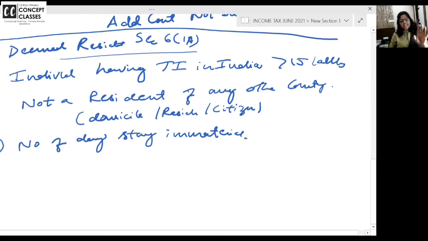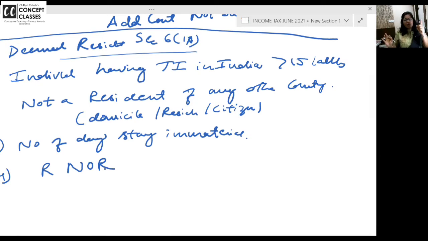You are not resident anywhere and you are earning more than 15 lakhs in India. We deem you, we assume you to be resident. Please pay tax, but confirm you will be resident but not ordinary resident. Additional conditions are not applicable because how many days you stay in India doesn't matter to us. You are earning more than 15 lakhs in this financial year and you are not a resident of any other country. If you are resident elsewhere, then we have the double taxation agreement and relief. You are deemed to be resident but not ordinary resident.